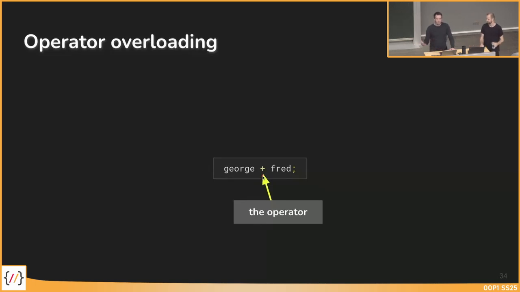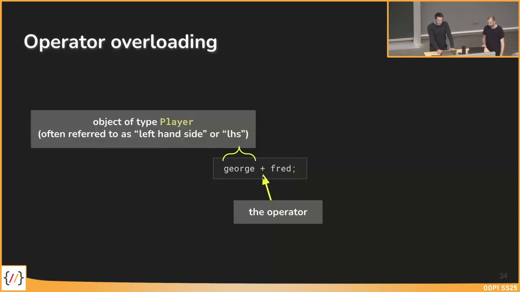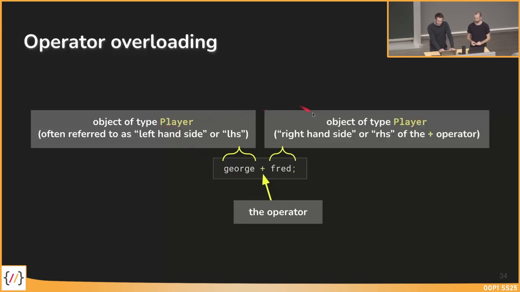This could be the minus, the multiply, the divide, but also other operators. And on the left side of the operator, in this case, it's an object of the type player, and on the right side, it's also an object of the type player. So we refer to this on the next slides with left-hand side and right-hand side. And for sure, this must not be two player objects. It can also be a player and an integer.